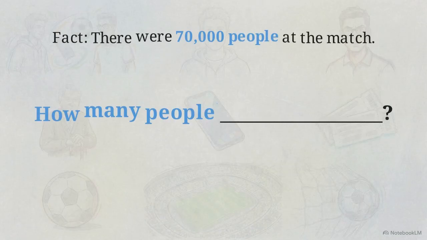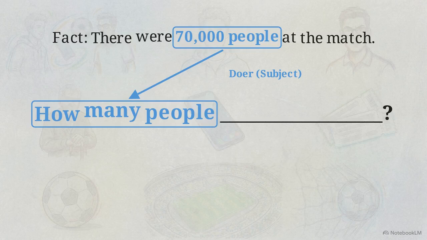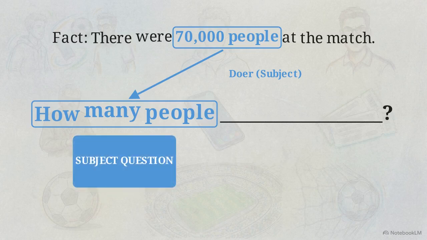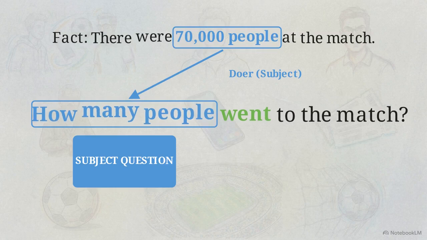Let's look at the next line in the text. There were 70,000 people at the match. We need to ask a question about those people. Take a few seconds to figure out if you need helper verb did to fill in this blank. Because the 70,000 people are the ones performing the action of going to the match, this is a subject question. We drop the helper verb and simply ask how many people went to the match.